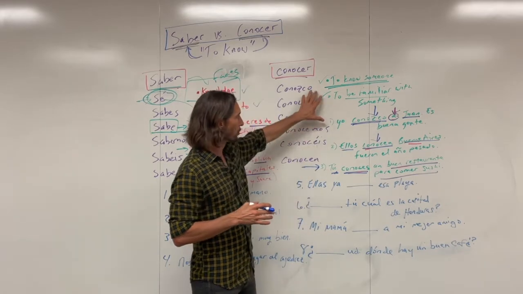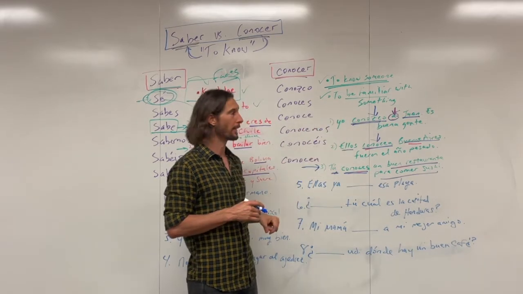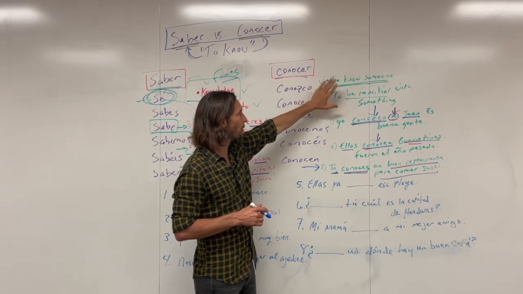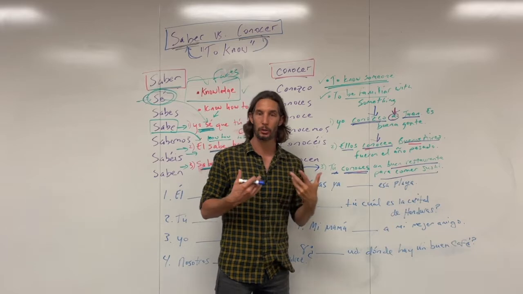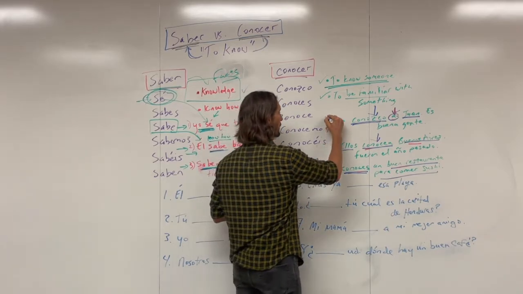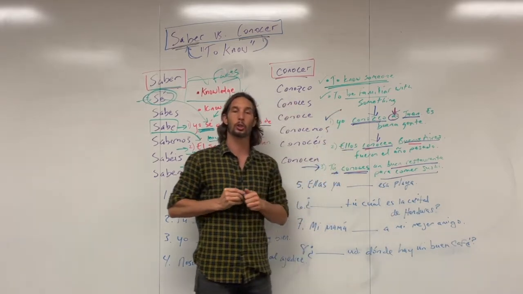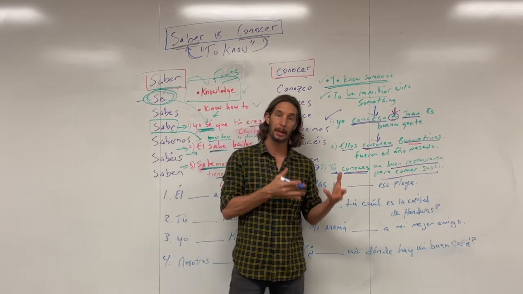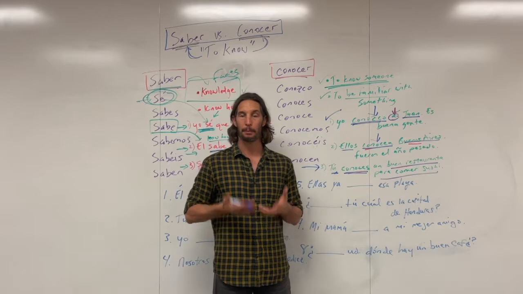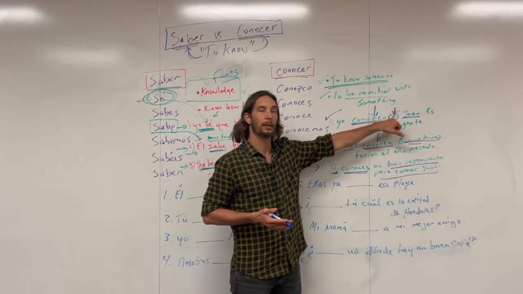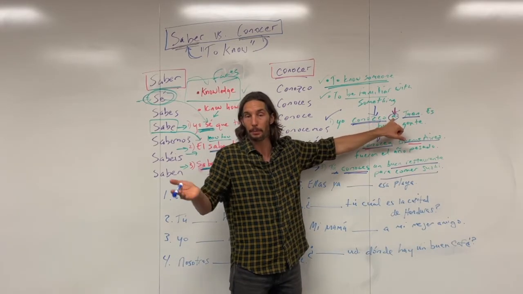And so again, just to reiterate before we do some examples, to know someone or to be familiar with. An example of to know someone using conocer is our number 1 here. "Yo conozco a Juan." And because we have a person there, and you're saying you know them personally, you put the personal a, because Juan is a person.